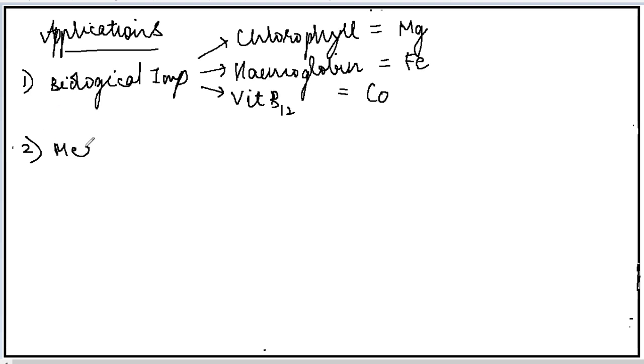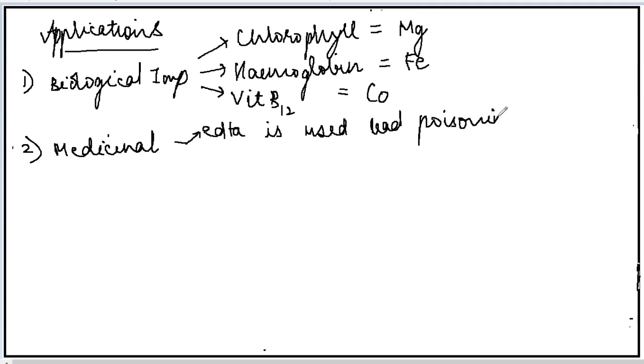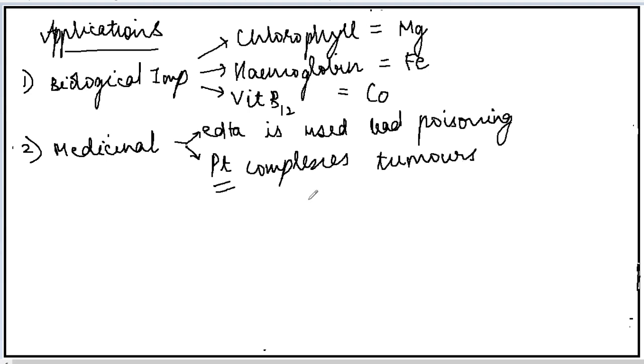Next, they are used for medicinal purposes also. How are they used for medicinal purposes? I give you an example. EDTA. EDTA is a what? A ligand. Okay. So EDTA is used for treating lead poisoning. Similarly, platinum compounds, they are platinum complexes. Okay. So the compounds which have platinum as a metal are used to treat tumors. Tumors can be treated by it.